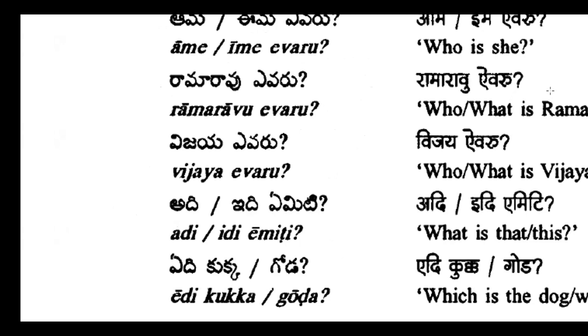Vijay kaun hai. Adi emiti, idi emiti. What is that? What is this? So when we come to the Hindi part, it will be two. Woh kaun sa hai. Am I right? Va yedi. Yedi. Okay. So yedi, woh kaun sa hai. Kya hai? Sorry, kya hai?